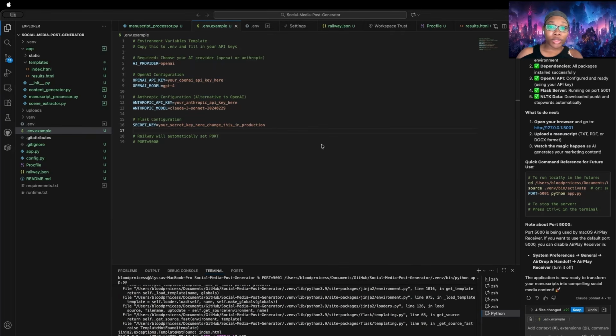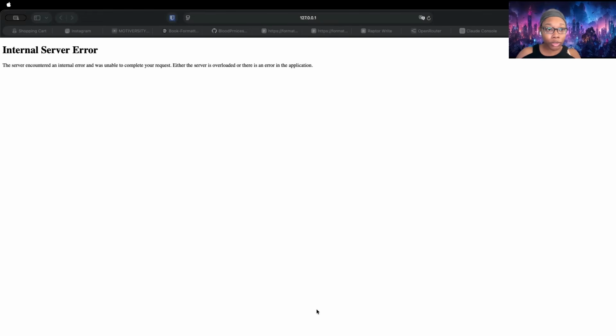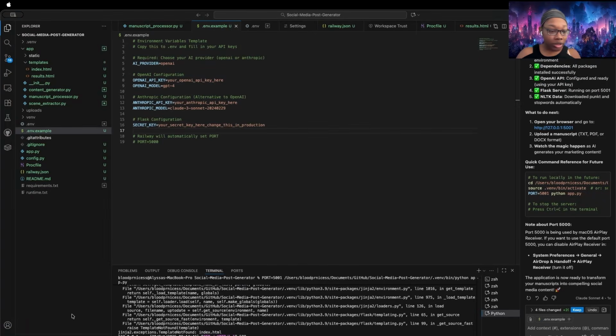Oh, it's not looking good. Let's make sure, yep, it's got the right stuff. So go ahead, take a screenshot, and look at AI now. Screenshot. That's the error we're getting. We're gonna go ahead and give it to the AI so that it can troubleshoot.